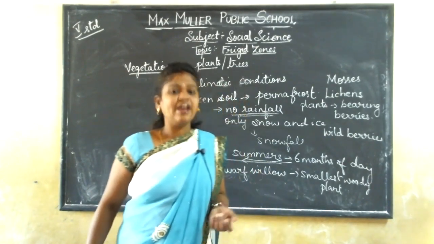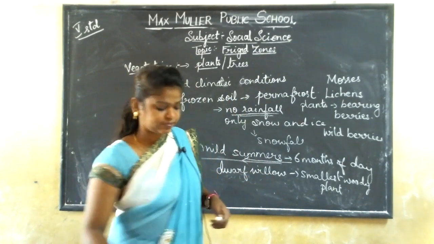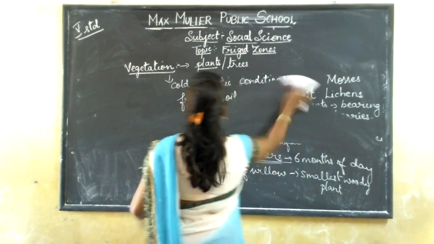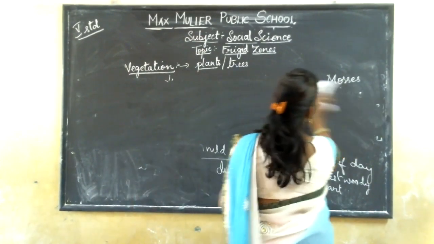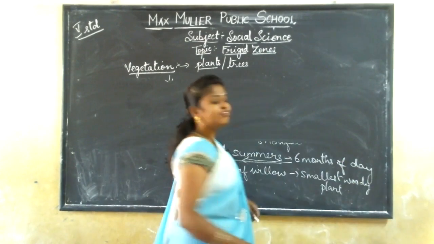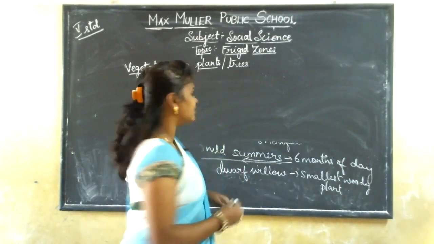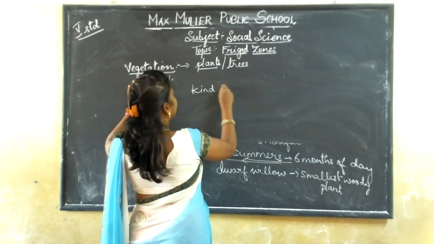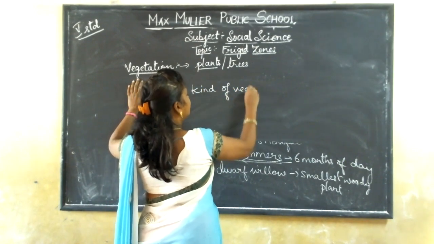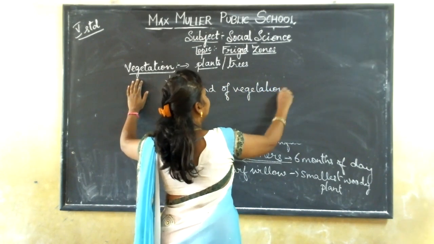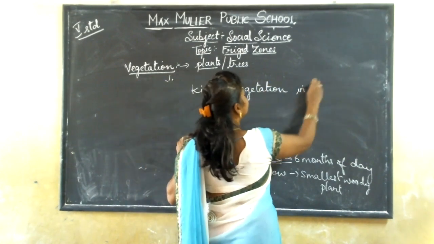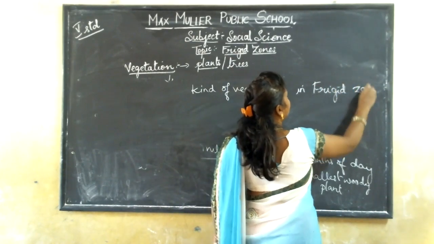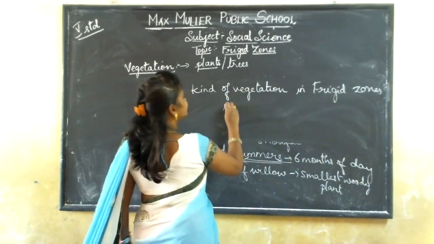And the soil and the vegetation. The vegetation of frigid zones is called what?